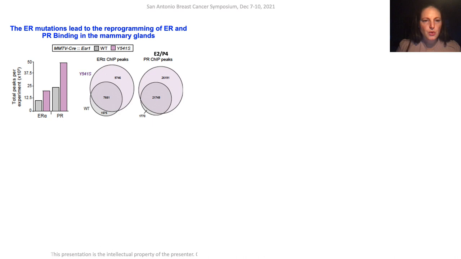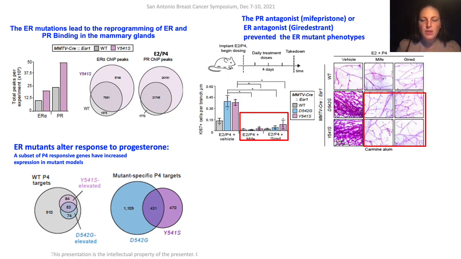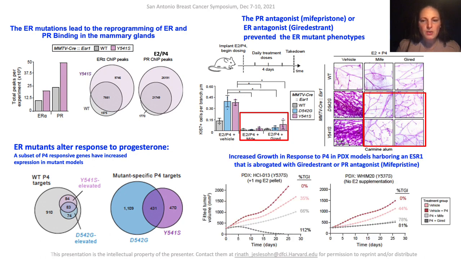ChIP sequencing studies showed that the ER mutations led to the reprogramming of ER and PR binding in the mammary glands, and the ER mutants alter response to progesterone as evidenced by a subset of progesterone-responsive genes with increased expression in the mutant models. Additionally, this effect was mutant-specific. When ovariectomized mice were implanted with estrogen and progesterone, a PR antagonist, or the ER antagonist giredestrant, prevented the ER mutant phenotypes. In addition, in 2 PDX models harboring the ESR1 mutations, progesterone, as shown in the red line, stimulated tumor growth, and this was reversed by either ER or PR antagonism.